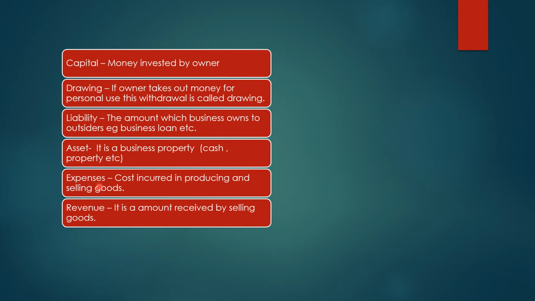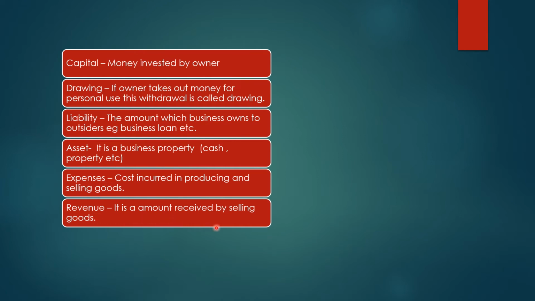What are expenses? Cost incurred in producing and selling goods. When you produce and sell goods, some money we use or incur as cost, that is our expenses. What is revenue?